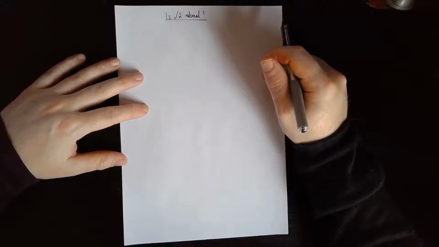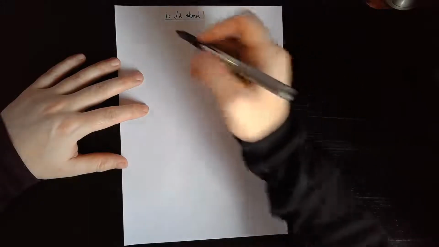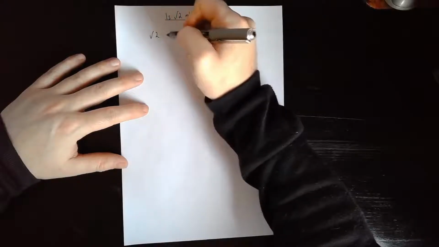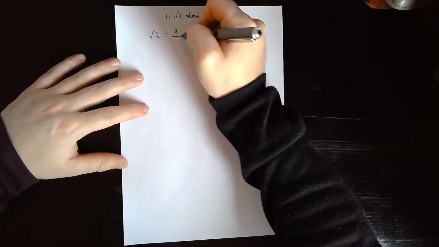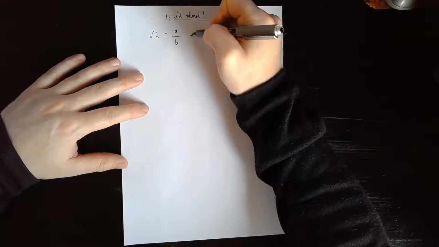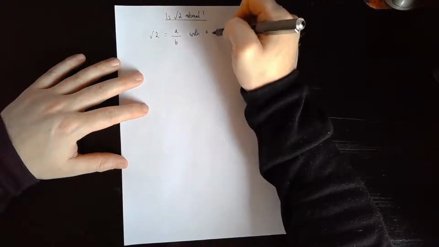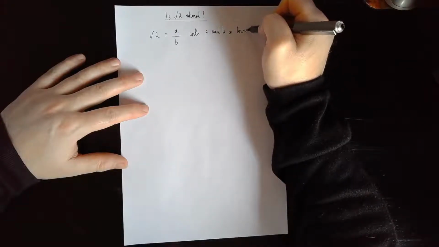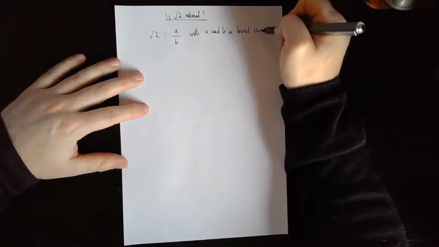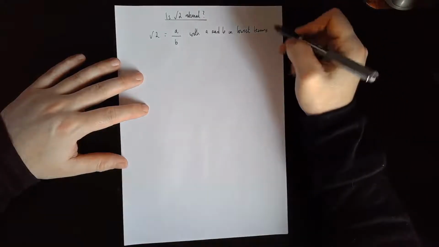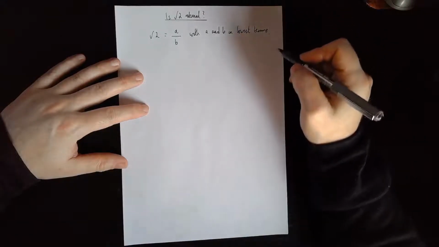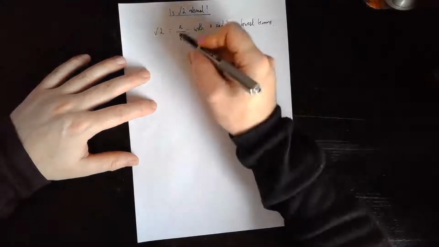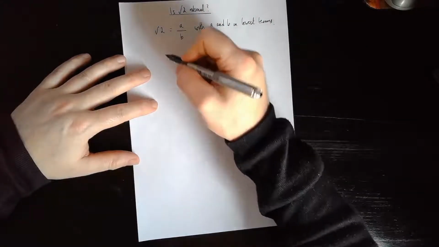So we're going to be looking at, is the square root of 2 rational? Let's assume that the square root of 2 can be written as a over b, with a and b in lowest terms. Okay, so if we assume that it can be written as a over b, what we can do is square it.